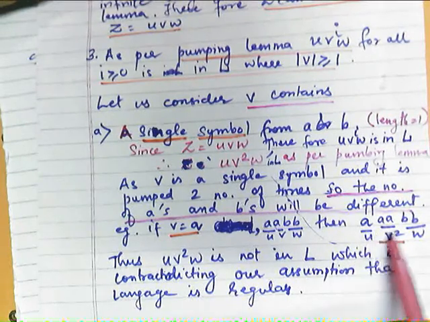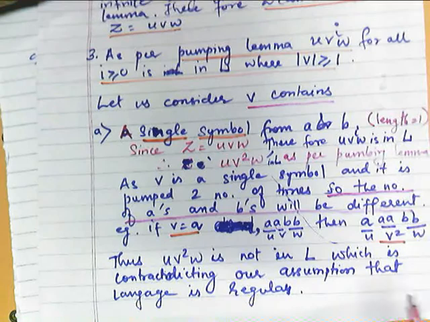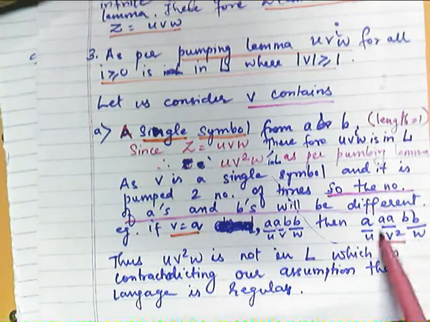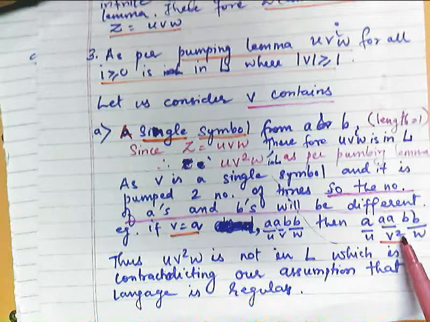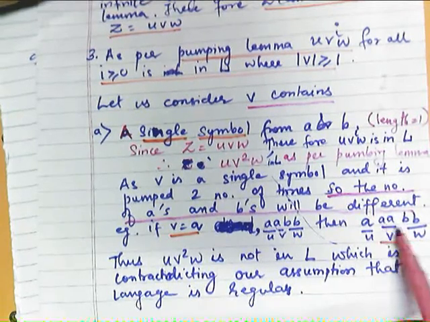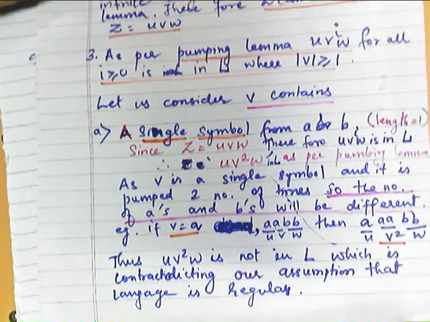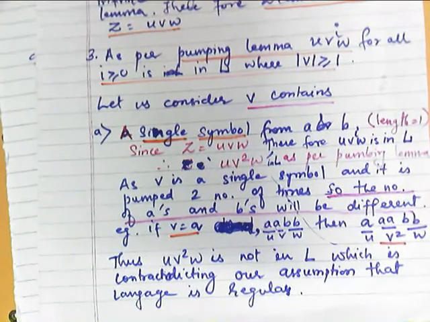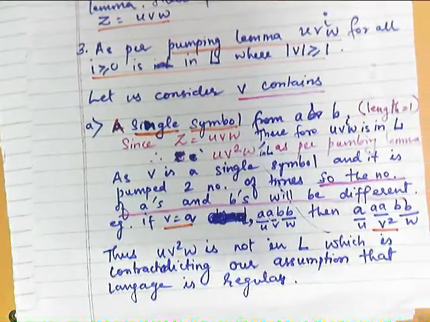But here, what is happening? The number of A's is 3 while the number of B's is 2, and as we take more values of i, that is v cubed, v raised to 4, this will keep growing, that is the count of A's will grow compared to B's, and that does not support the language definition. So this is the first case which disproves that the language is regular.